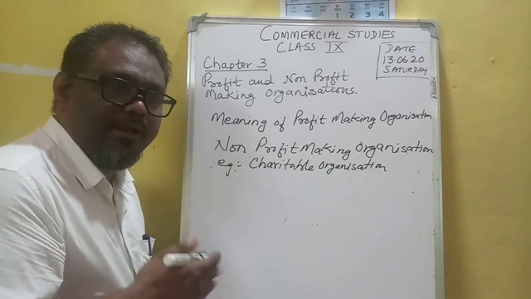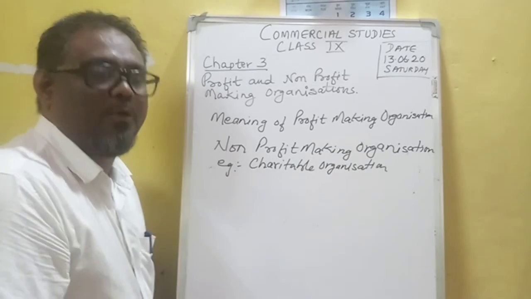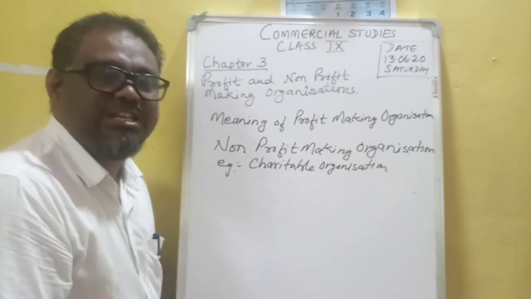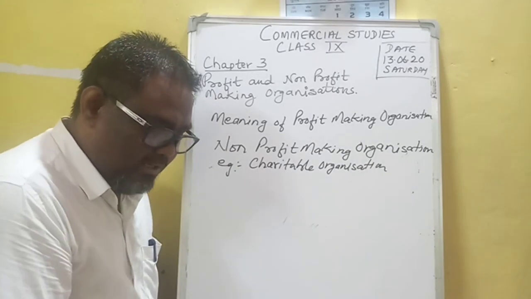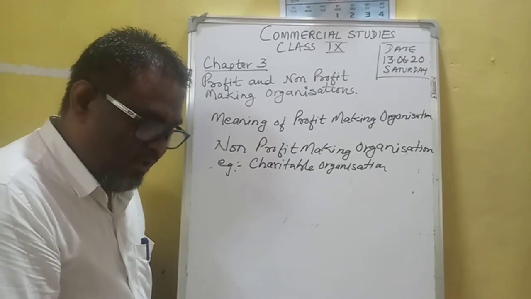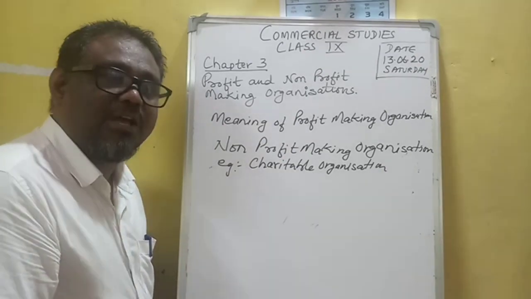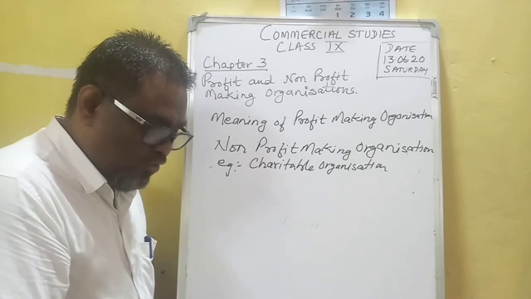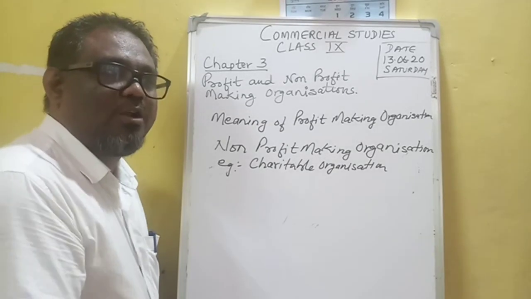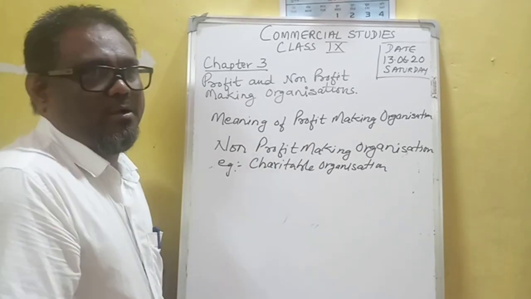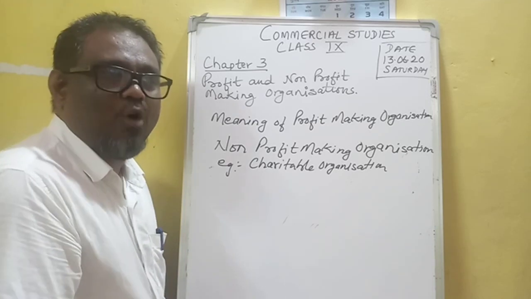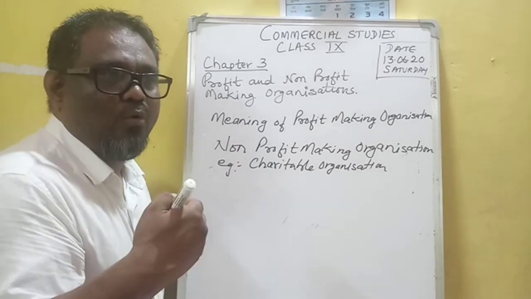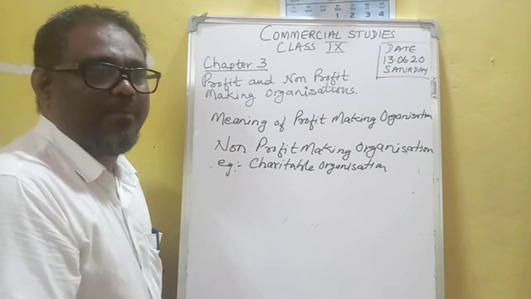They provide some financial help to the poor people who are in need. For example, Tata and many other industry houses are running charitable trusts. They provide scholarships to poor students, poor children whose parents cannot afford to send them to school.